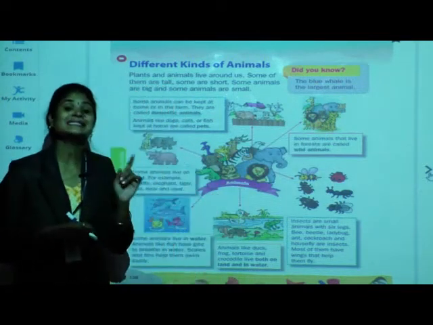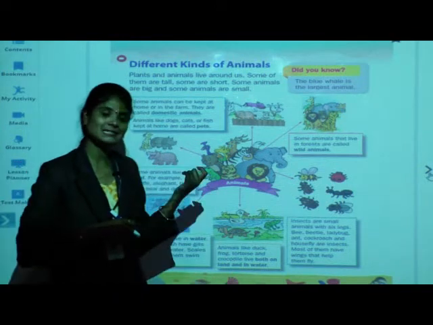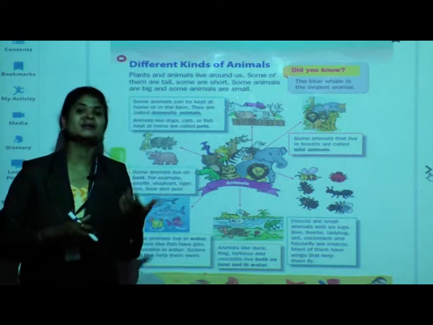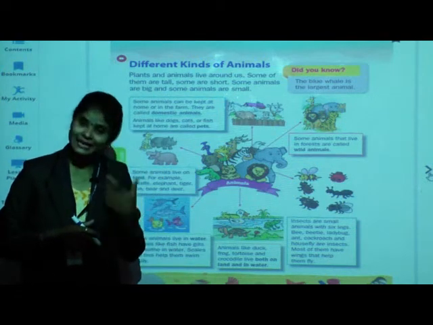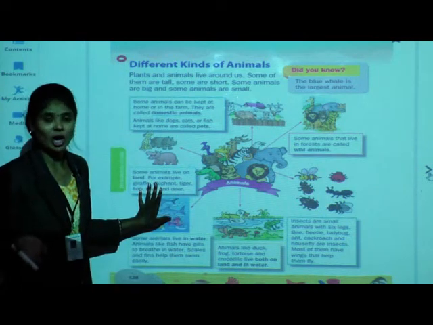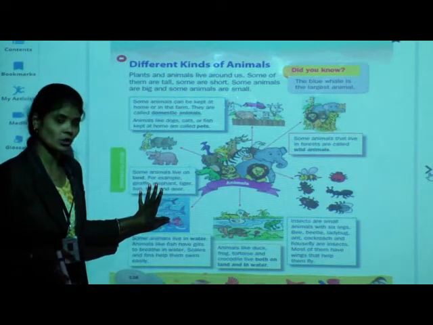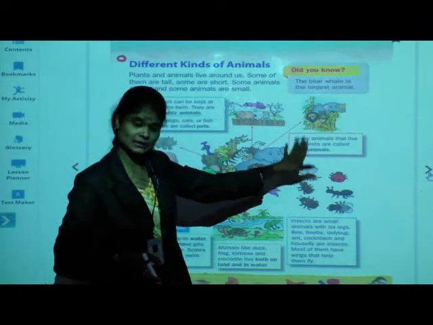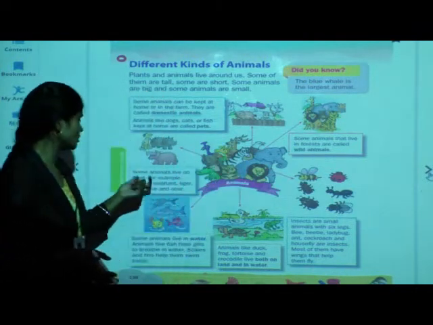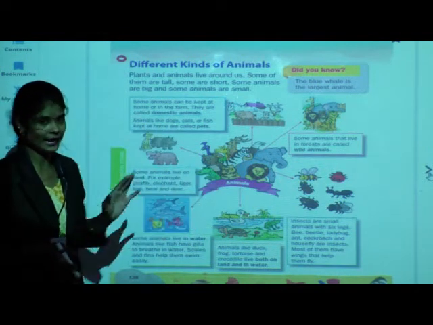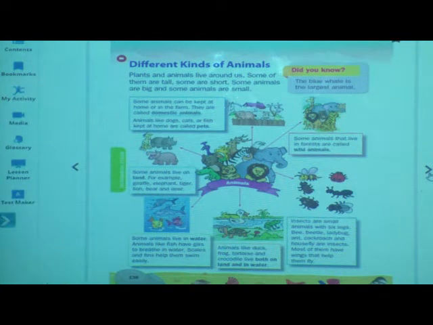So they are known as land animals. We can say them as terrestrial animals. Terrestrial means animals which live on land. Okay, we can say them as land or terrestrial animals. So land animals include both domestic and wild animals. Is that clear?